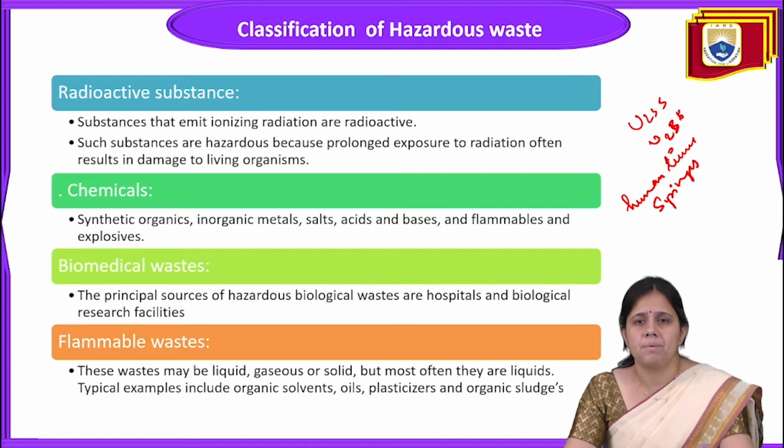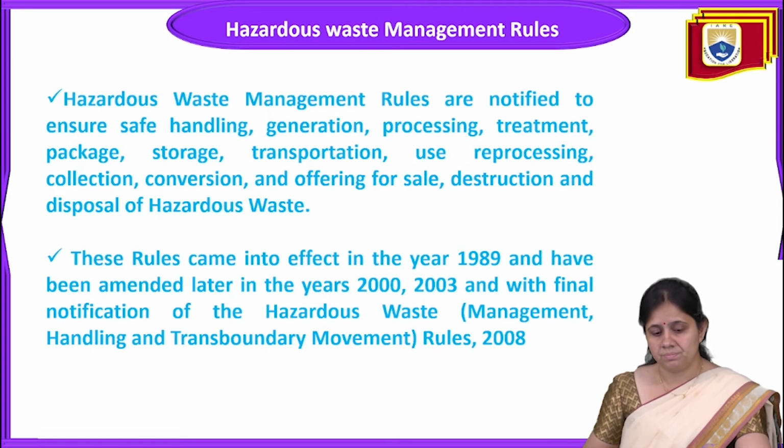And next is flammable waste. These wastes may be liquid, gases or solid, but most often they are liquid. Examples are organic solvents, oil, plasticizers and organic sludges.